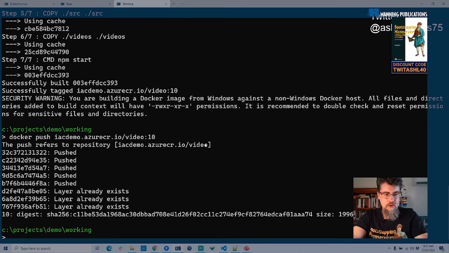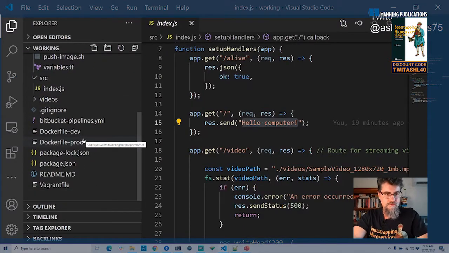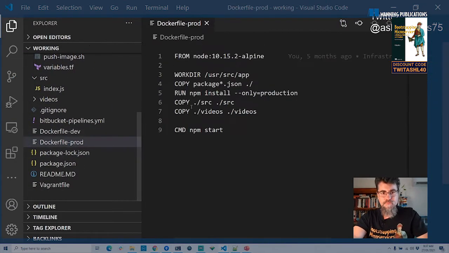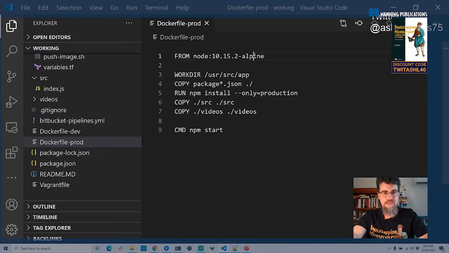Before we get to Terraform, let's have a look at the Docker files that we just used. So this is the prod Docker file. The first line here shows you the image that this is based on. So it's based on Node.js 10 using Alpine Linux to cut down the image size.